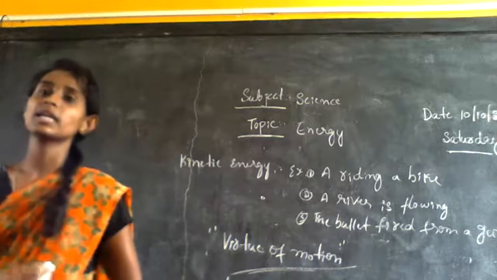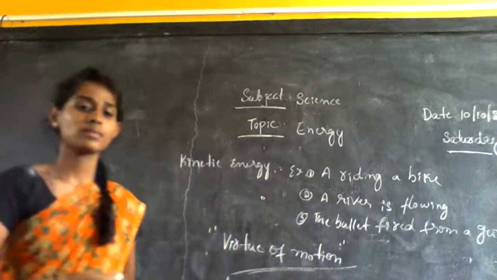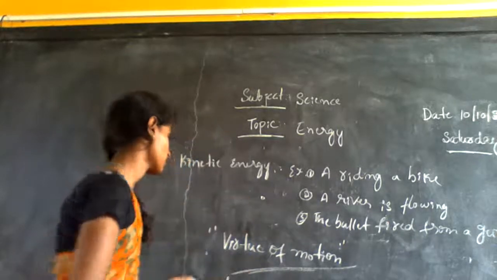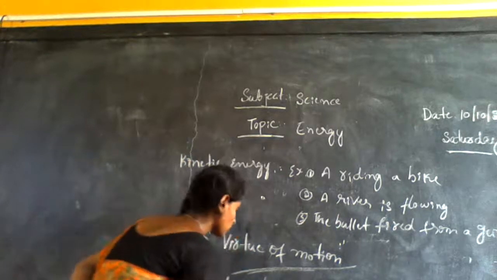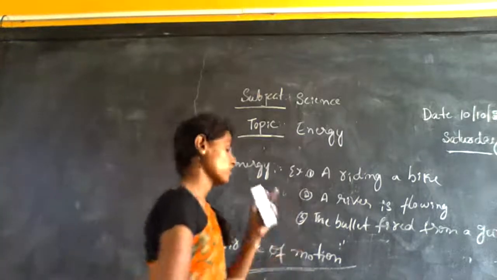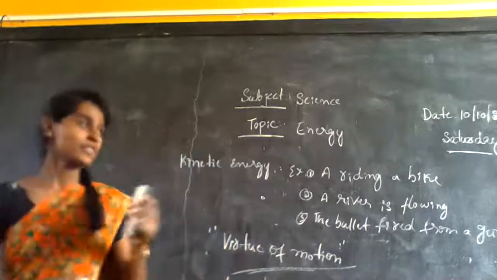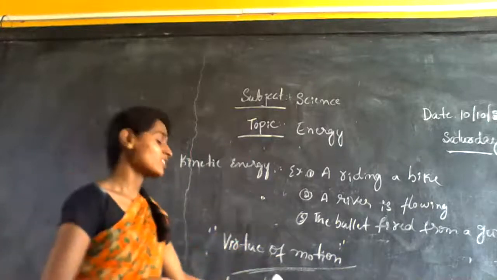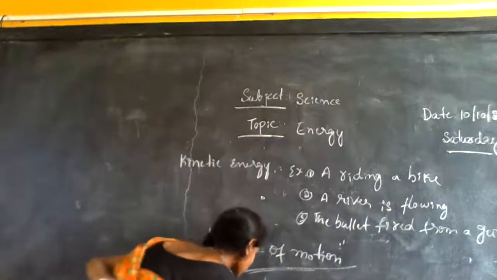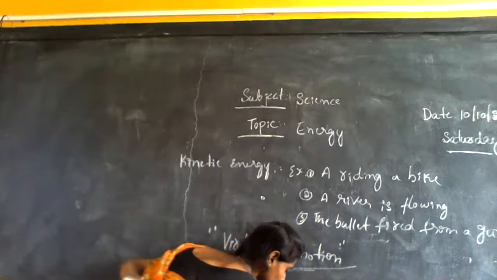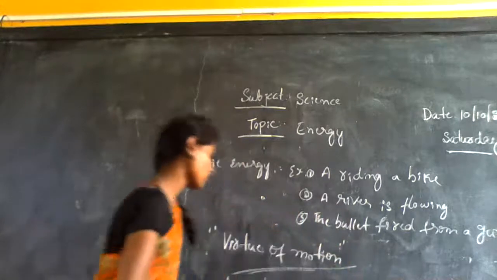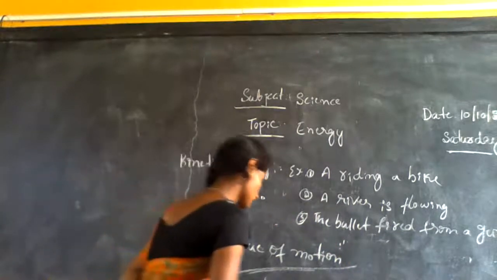What is the formula for kinetic energy? Okay. Kinetic energy is equal to half mv square. Then tell me, what is m? I told you before, two minutes ago, that m means mass of an object. m is the mass of the object and v is the velocity of the object.